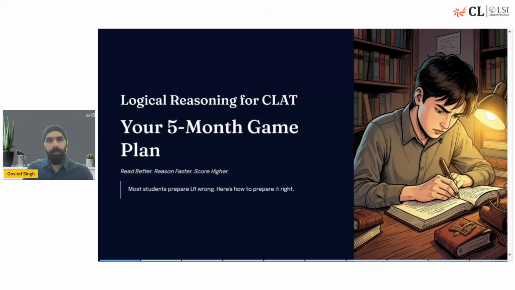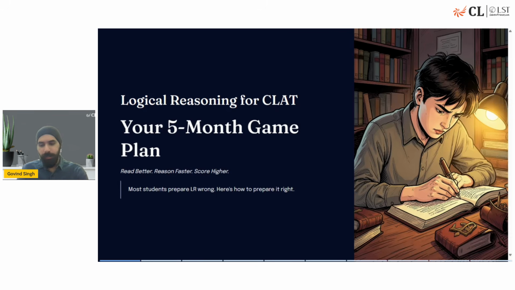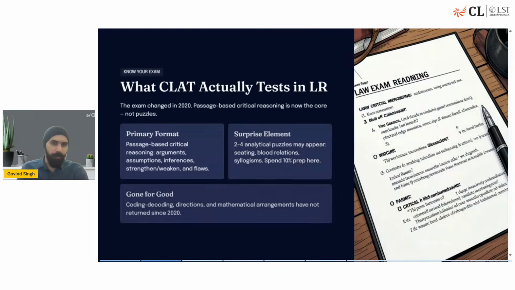Today we are discussing your 5-month game plan for logical reasoning, which would include both critical reasoning as well as analytical reasoning. So without wasting any time, let's just dive right into it. Now, all of us are aware that primarily logical reasoning in CLAT is passage based. After 2020, most of the questions are passage based. It's critical reasoning dominant. But in the past couple of years, we have had surprises in the form of analytical reasoning puzzles specifically. So that is the primary format.